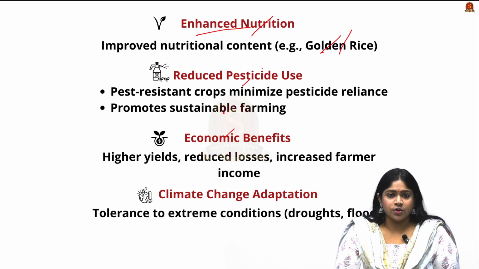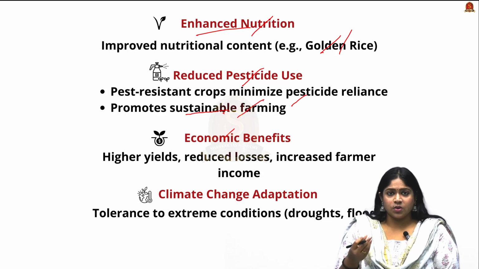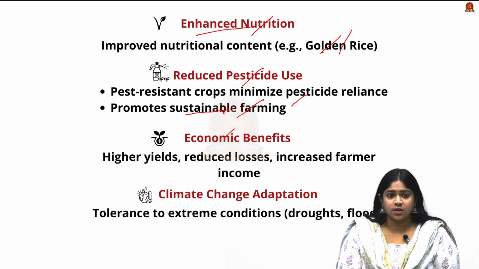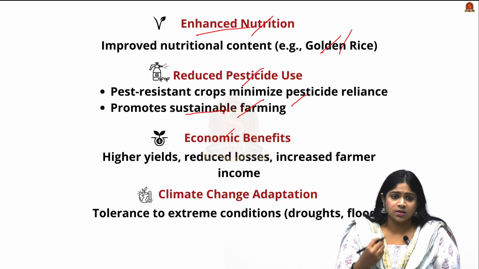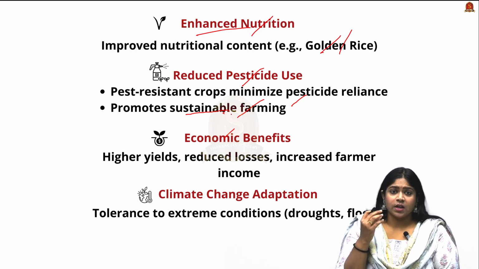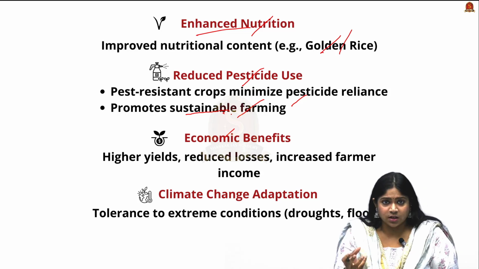Next is to have reduced pesticide use. Here the pest resistant crops minimize pesticide reliance and promote sustainable farming. So here, rather than the crops getting affected by pests, they are pest resistant, so that there is lesser usage of chemicals and fertilizers, as they are more pest resistant in nature.